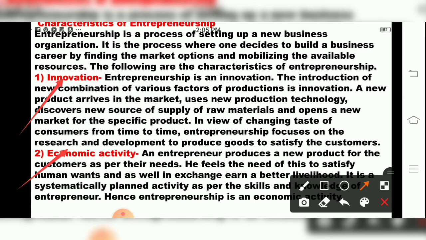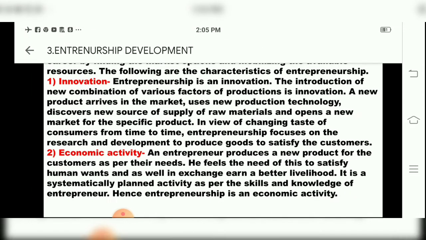Hence entrepreneurship, they have told, is an economic activity.